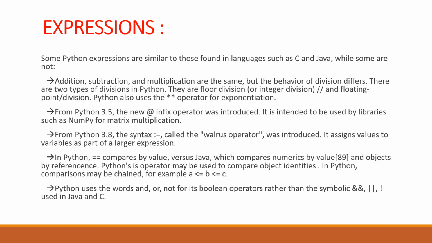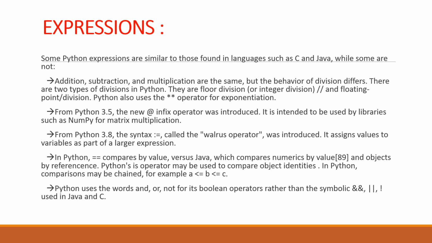It assigns values to variables as part of a larger expression. In Python, equal to compares by value, versus Java, which compares numerics by value and objects by reference. In Python, the is operator may be used to compare object identities. In Python, comparisons may be chained, for example, a <= b <= c.